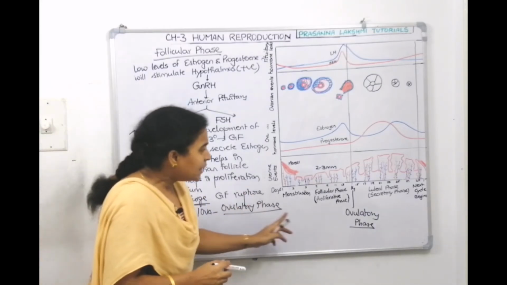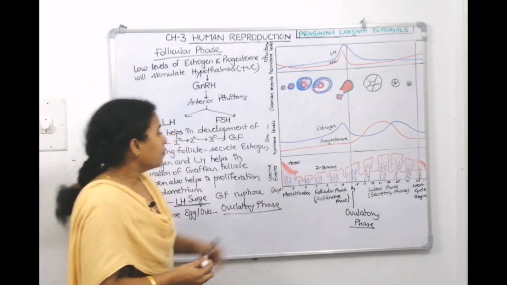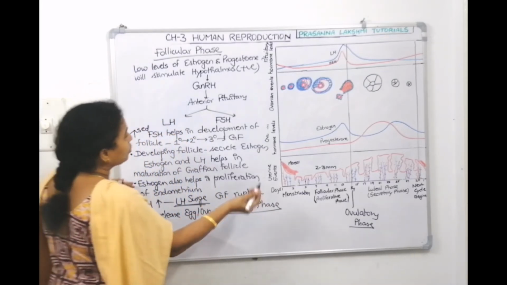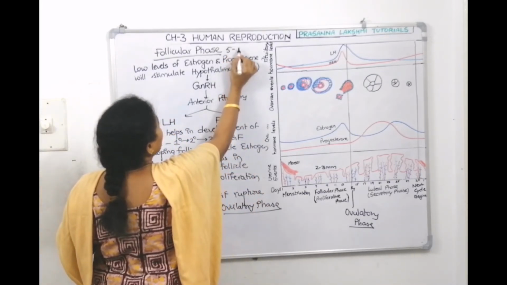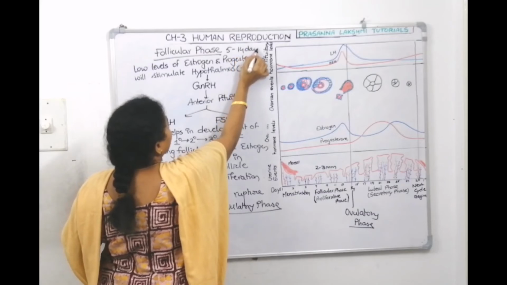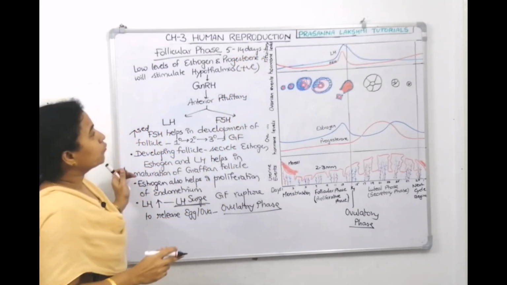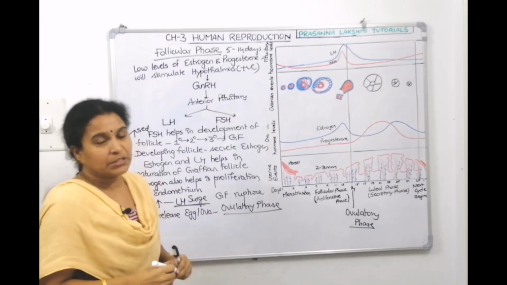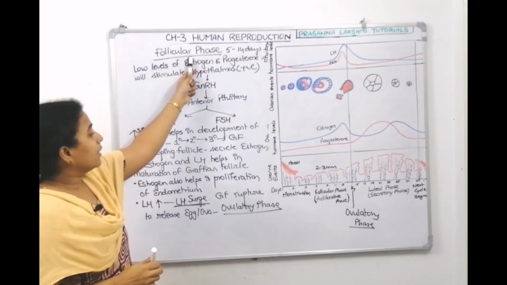So we discussed in detail the proliferative phase. The proliferative phase lasts from which day to which day? It lasts from the 5th day to the 14th day, and the 14th day is the ovulatory phase. So the second phase is called the follicular phase.